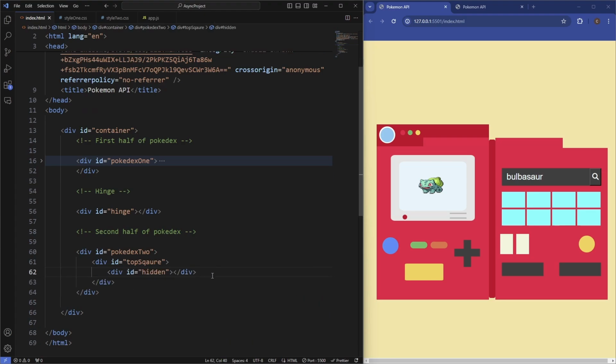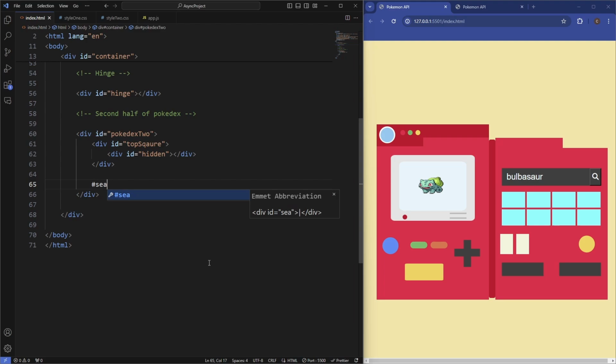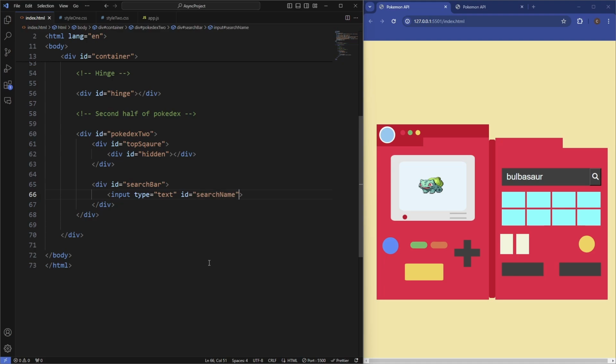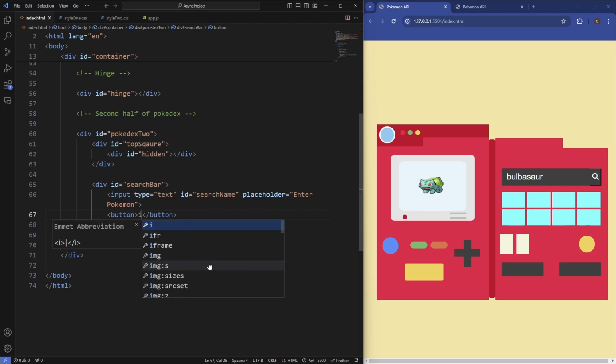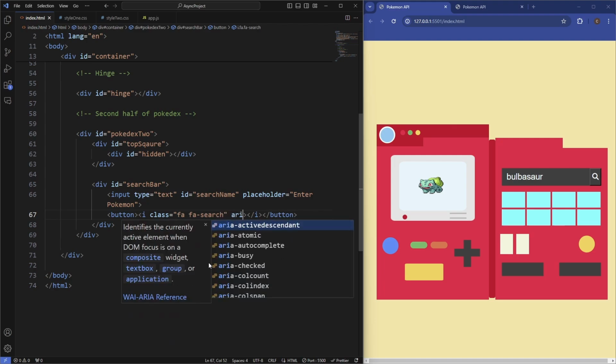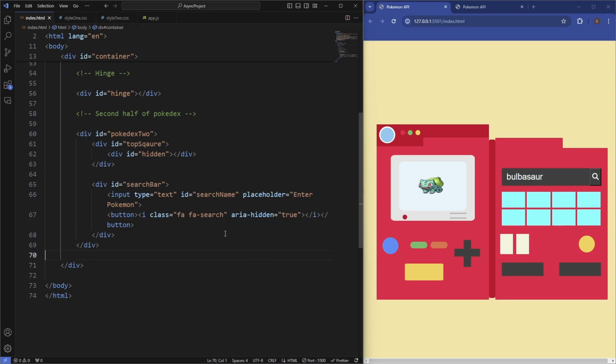And then we're going to have the search bar underneath this, which is going to have the input type text, and it's going to have the ID of search name, and then a placeholder, and then we'll have a button underneath this, which is going to have an icon class with the class of fa-search, and we'll set the area, and we're going to work on this button in just a moment.